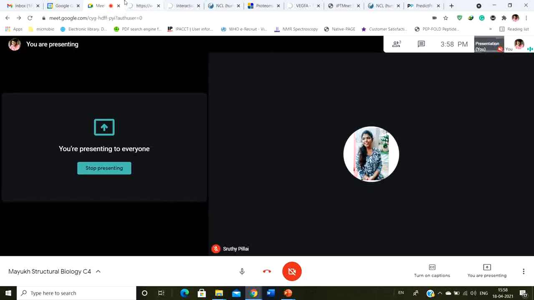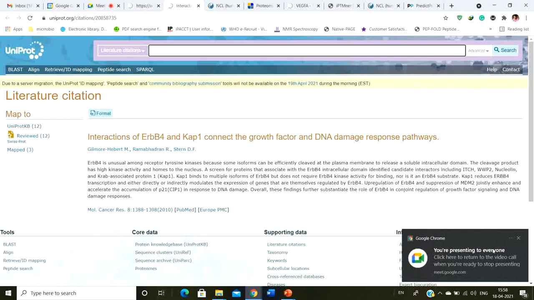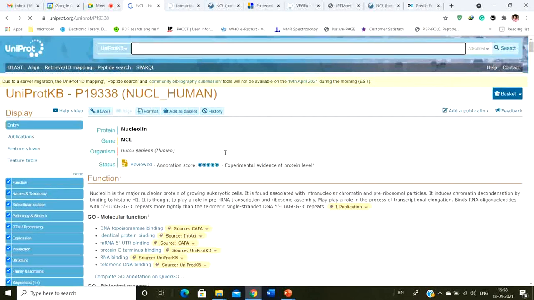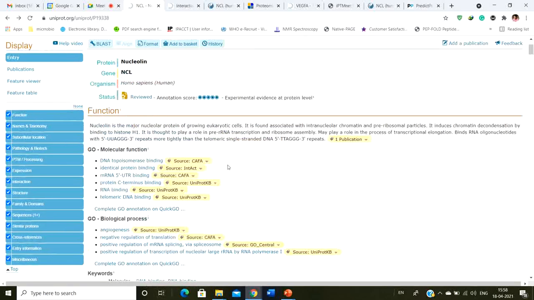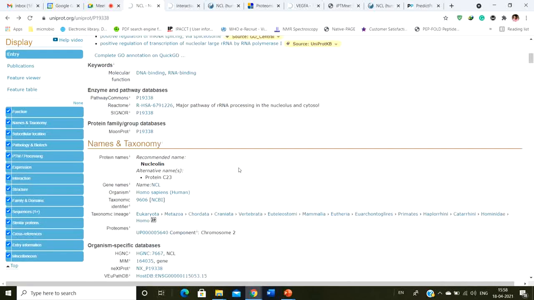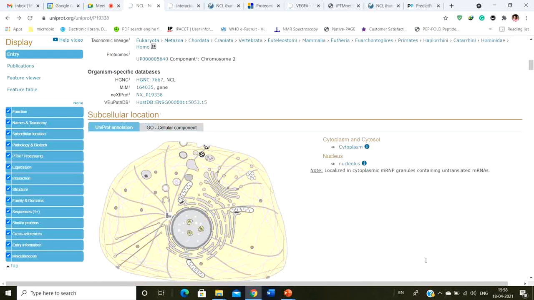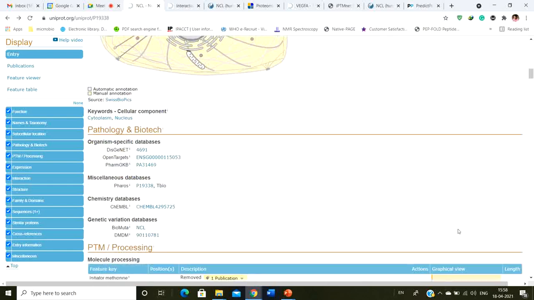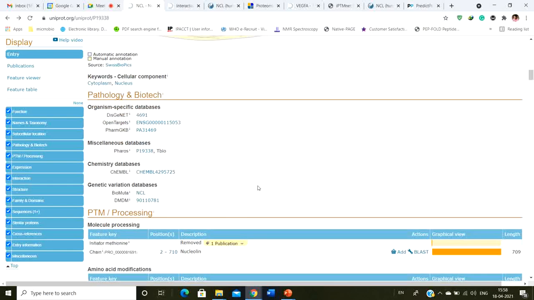But make sure that you read about this particular UniProt, okay, because UniProt is not only important for finding out the sequence of a protein but also to know everything about a particular protein. If you are into protein research, obviously you need to have UniProt very handy. It's going to come in very handy because it has a number of things.